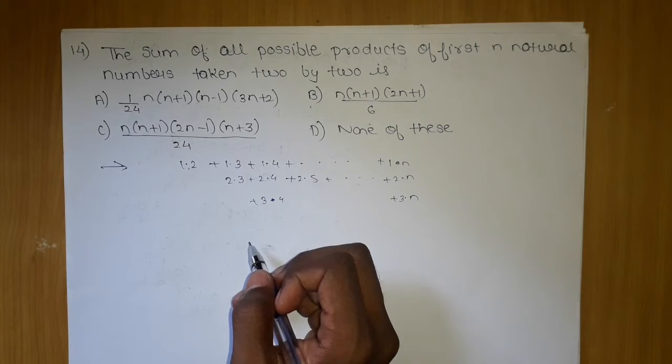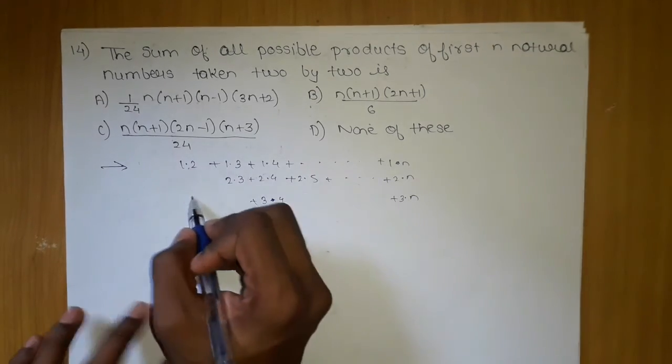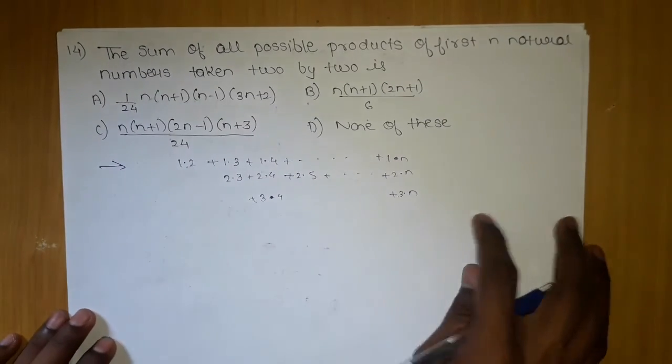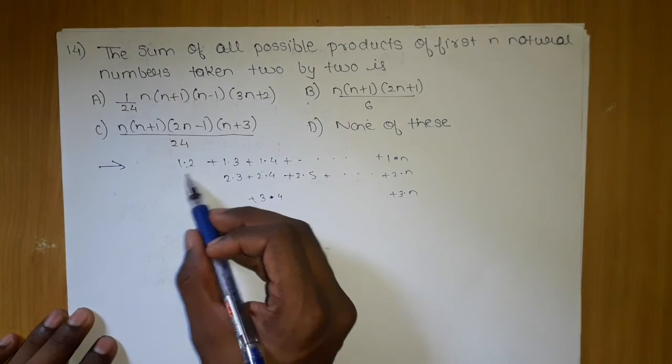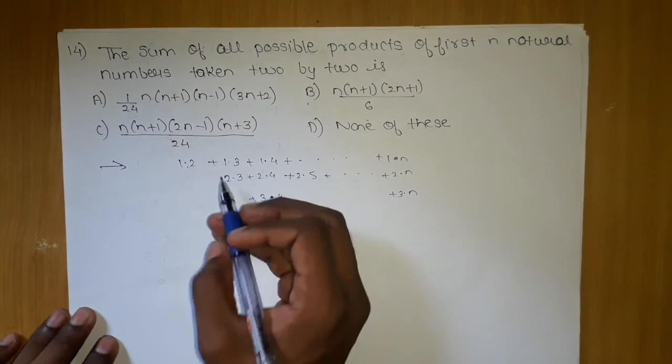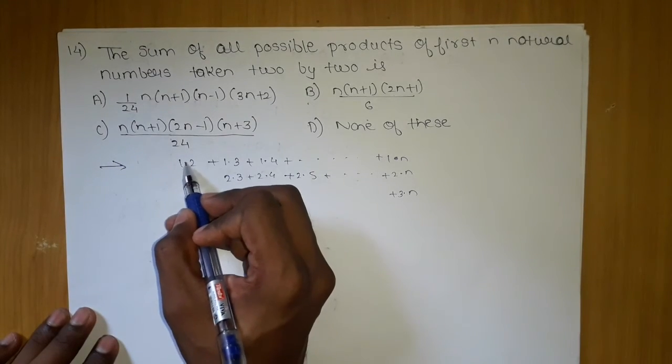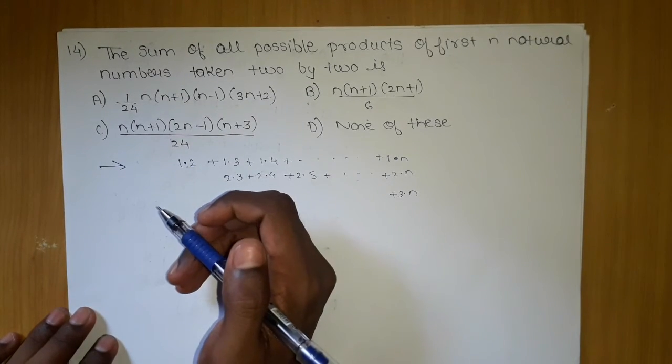Now this will continue and go on. Now if I say they want the sum of this, why didn't I take 1 into 2, 2 into 1? Because it is nothing but 1 into 2 only. They are all products, they are multiplied. This dot doesn't mean 1.2, it means that they are multiplied.